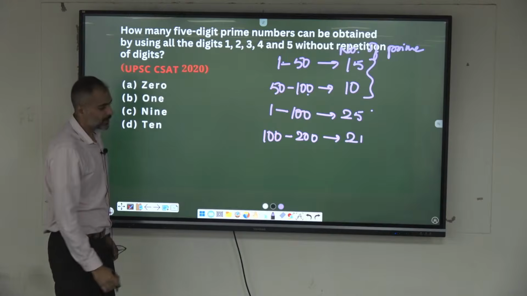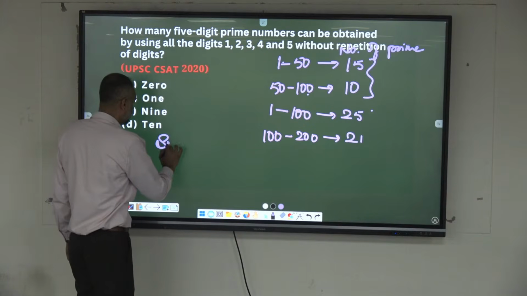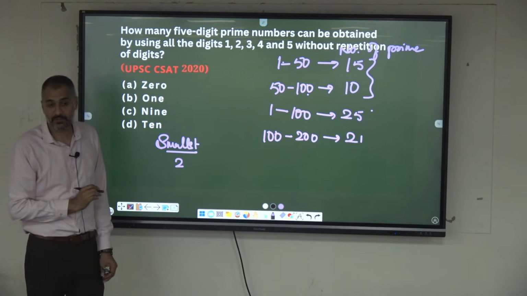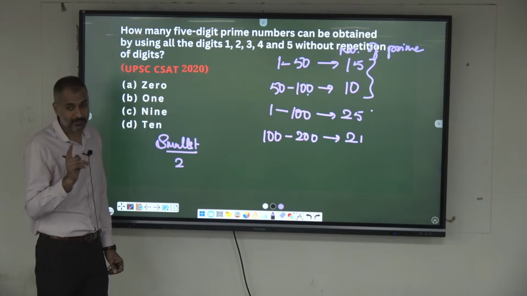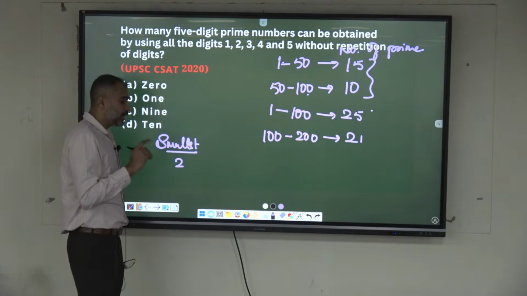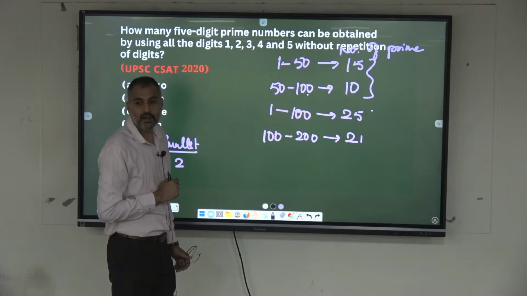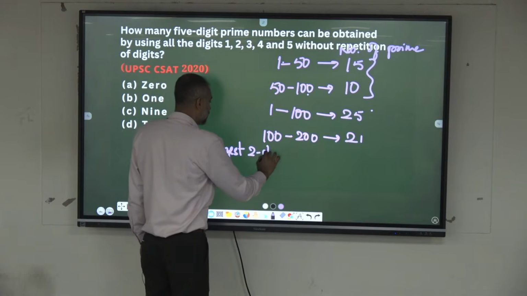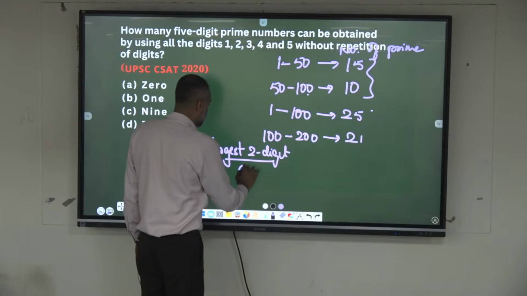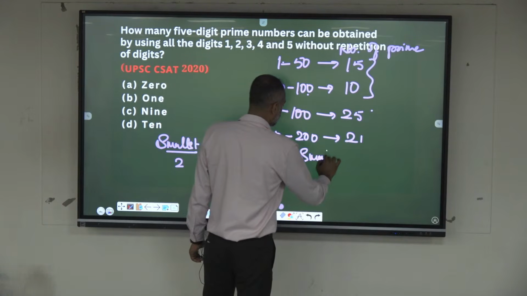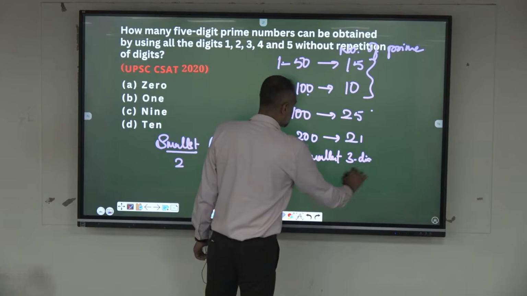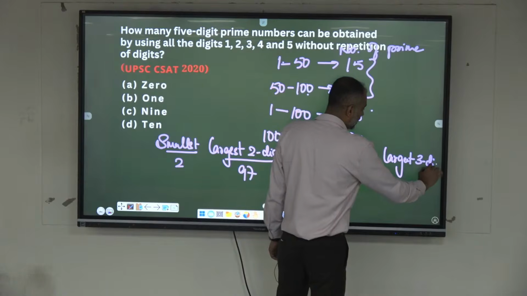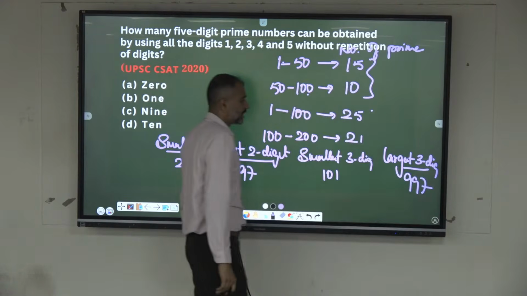Which is the smallest prime number? 2. Smallest 1-digit prime number is 2. Largest 1-digit prime number is 7. Do not take 9. Smallest two-digit prime number is 11. Largest two-digit prime number? Smallest three-digit is 101. Similarly, the largest three-digit is 997. These are important. Remember this. Note down somewhere.